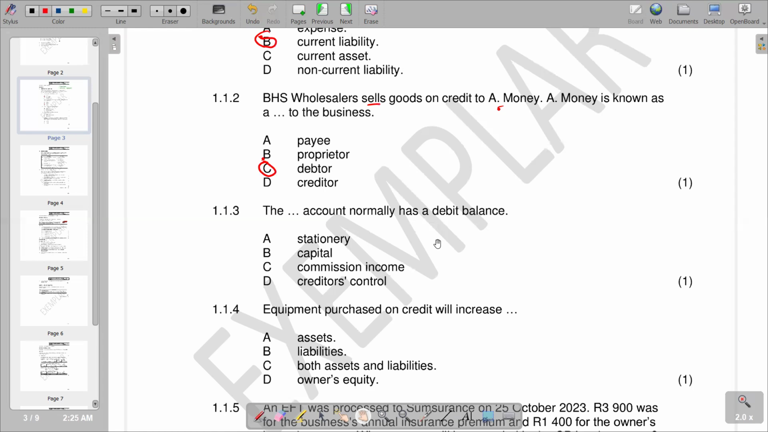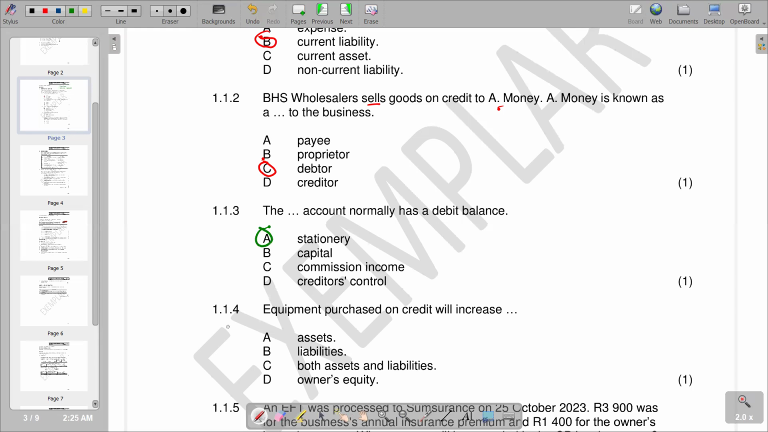So obviously, according to the answers that we are given there, we've got stationery, capital, commission income, and creditors control. But we know that capital represents owner's equity, and obviously it has a credit balance, and then commission income is an income, and all incomes have a credit balance. And then creditors control is a liability, and all liabilities have got credit balance. Then we are left with stationery. So stationery, when we have the stationery at the end of the period that is remaining in the business, is an asset. So obviously that describes it having a debit balance. So we have got A as the correct answer.